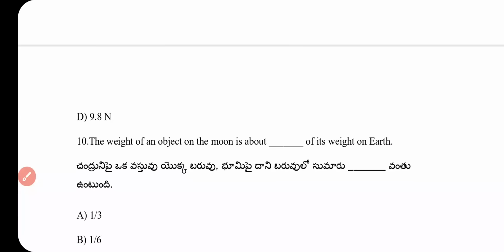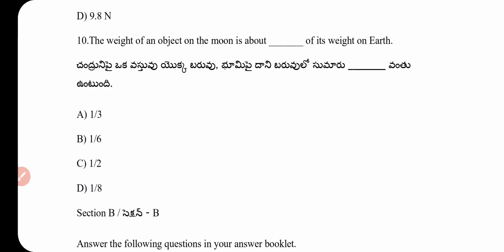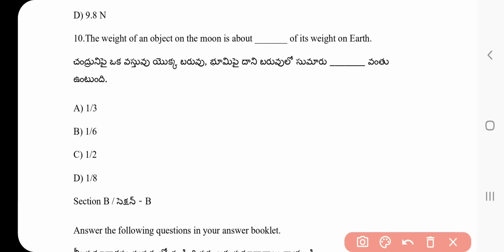Question number 10. The weight of an object on the moon is about what fraction of its weight on earth? Option A, 1 by 3. Option B, 1 by 6. Option C, 1 by 2. Option D, 1 by 8. What is the correct answer? Correct answer is 1 by 6. The moon's gravity is about 1 by 6 of earth's gravity.